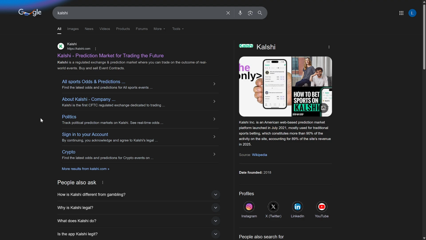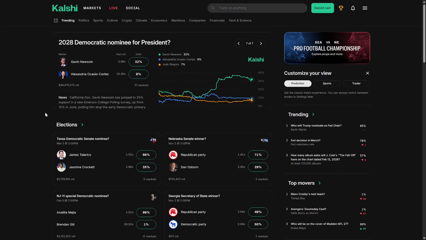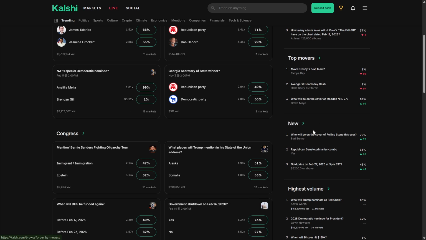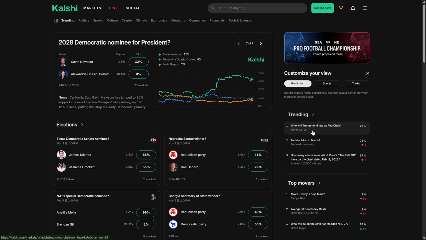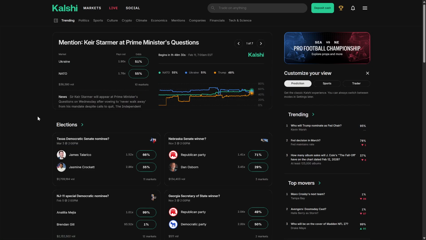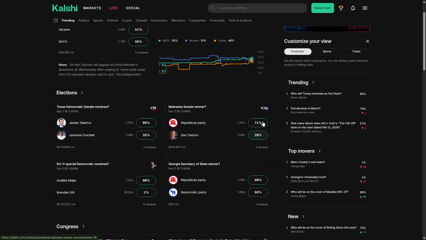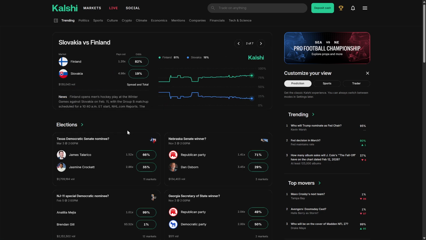Hello guys, today I want to show you how Kalshi works, okay? Now Kalshi, to make a quick summary, is basically a regulated prediction market where you can buy and sell contracts that are going to pay you a certain amount of money if an event happens, or zero if it doesn't happen, okay? So as you can see here on the main page, we have different events.